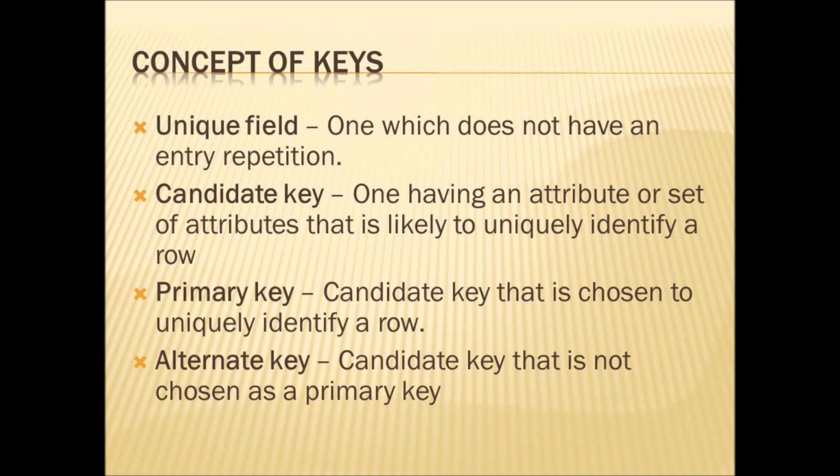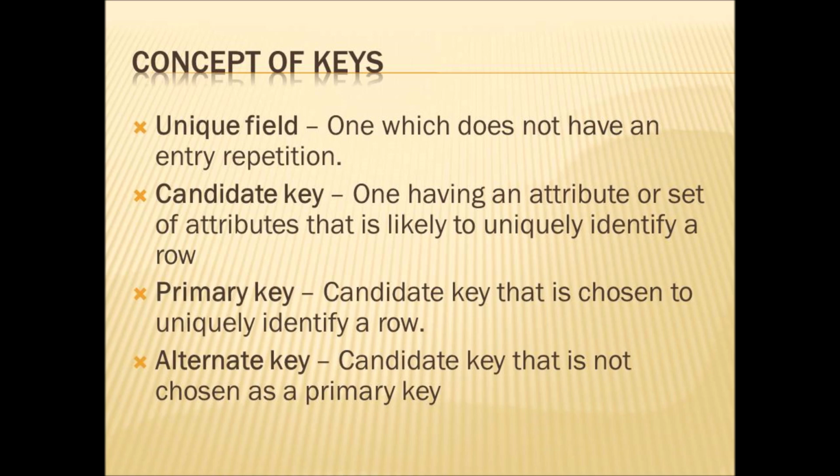Then what is a candidate key? An attribute or set of attributes that is likely to uniquely identify a record. In the candidate key, we can see admission number and roll number. The admission number will be unique and the roll number may also be unique for each and every student. So we can set the candidate key for both the roll number and admission number. They can be unique for each and every student.